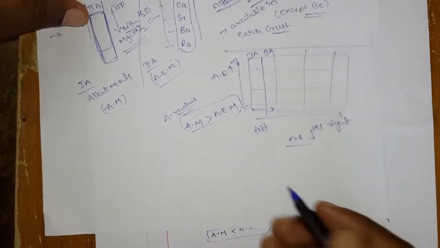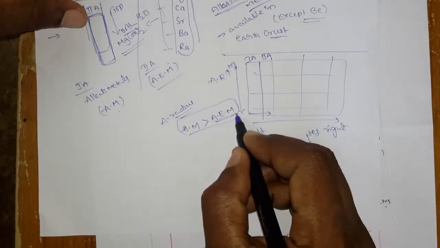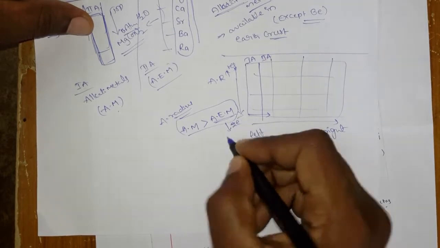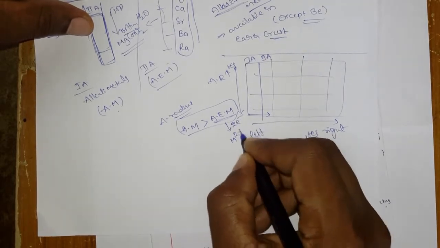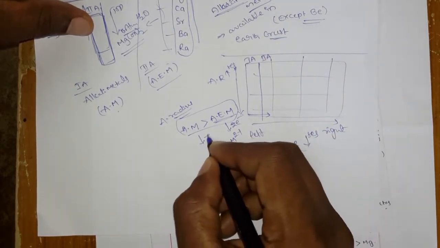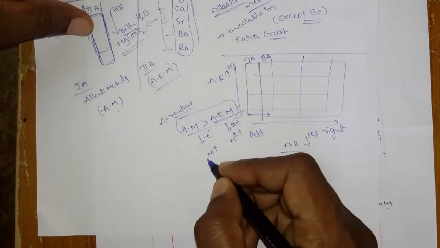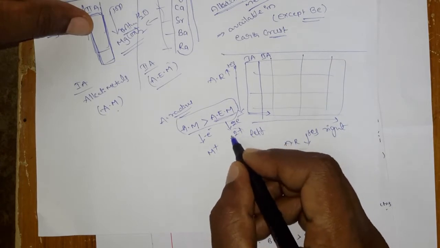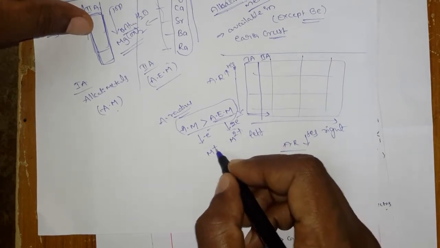Ionic radius is also the same, because these are already small in size and they lose 2 electrons and form the M2+ type, whereas the alkali metals lose only 1 electron and form the M+ type. And you know that generally the metal with more charge is smaller in size than the metal